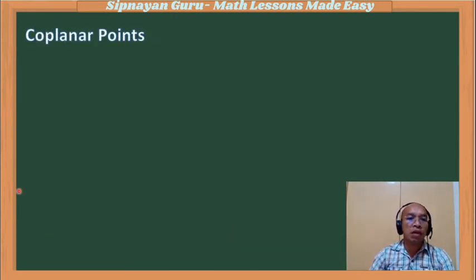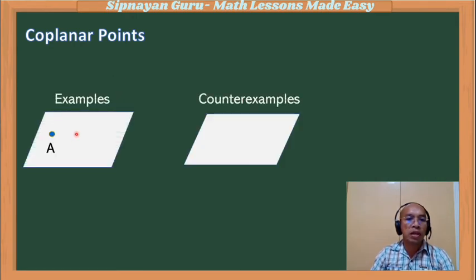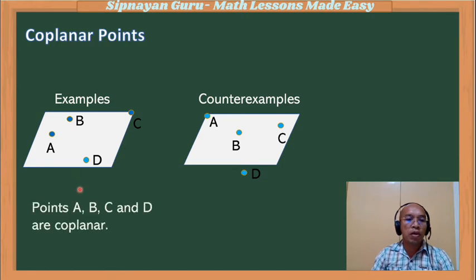Another term that you will encounter is coplanar points. How do we know that points are coplanar? In this case, we will illustrate the points which are coplanar. In the first plane, we have points A, B, C, and D. And in the second plane, we also have points A, B, C, and D. In the first illustration, points A, B, C, and D are coplanar.